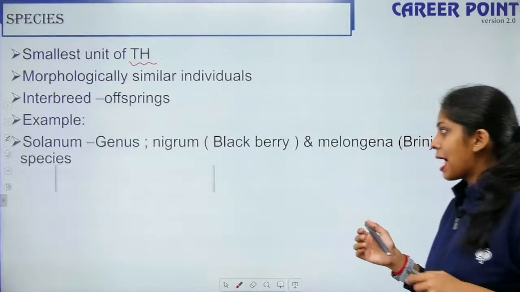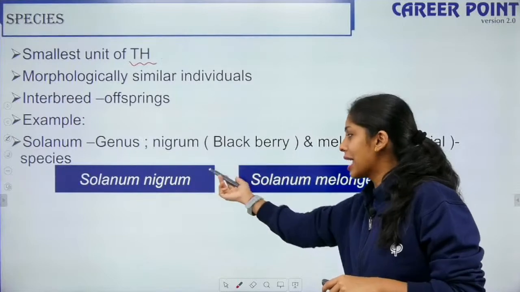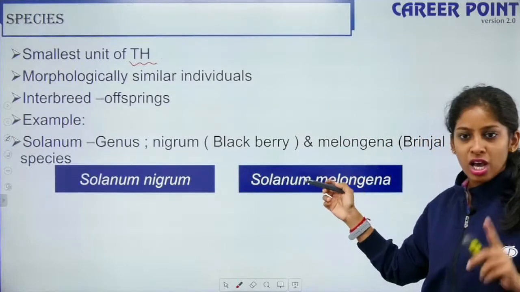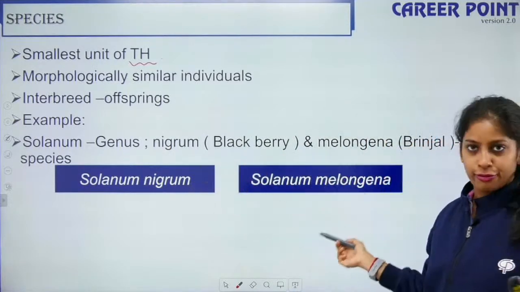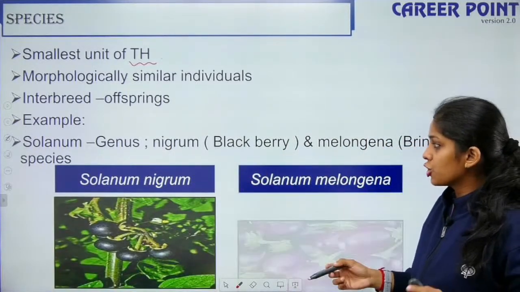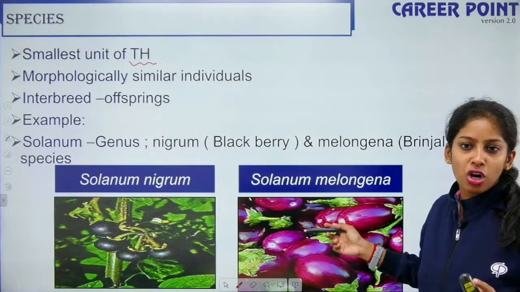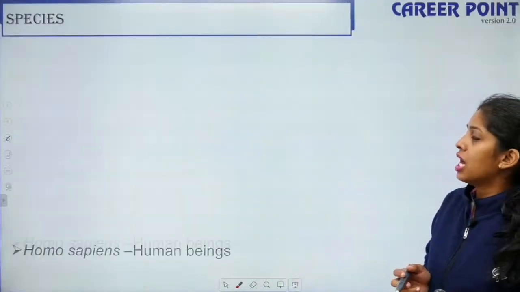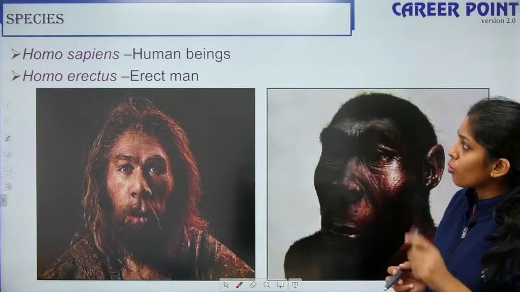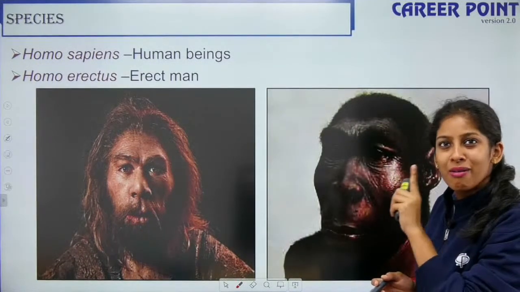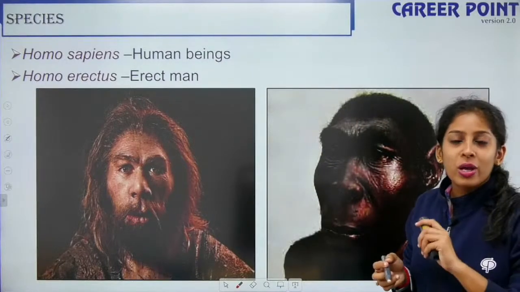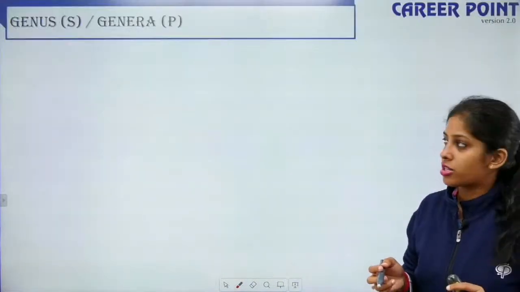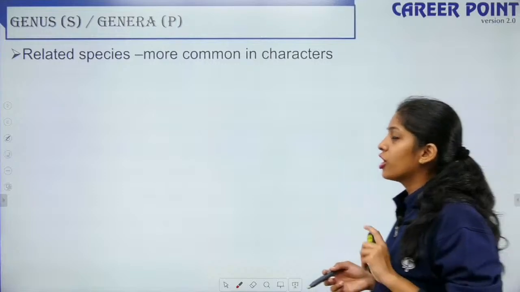Example, Solanum nigrum, Solanum melongena. If you see, they come under the same genus, but the species differ, right? This is your Solanum nigrum and your brinjal is your Solanum melongena. In case of animals, Homo sapiens, Homo erectus: we come under the same genus, Homo, they are sapiens, they are erectus, fine? So examples are very, very important. Next is genus or genera.